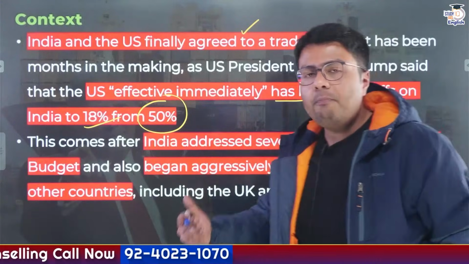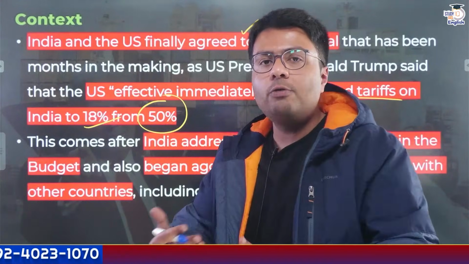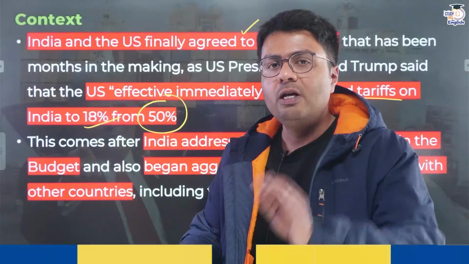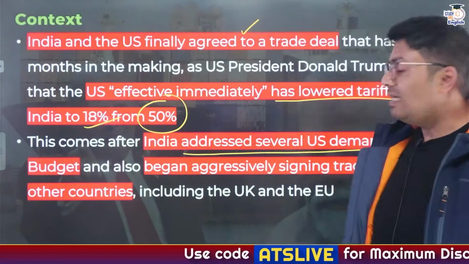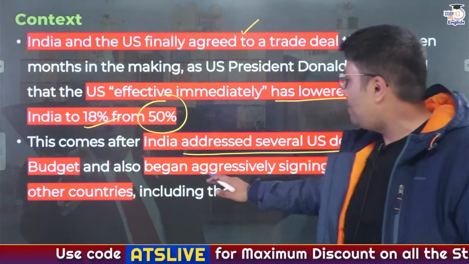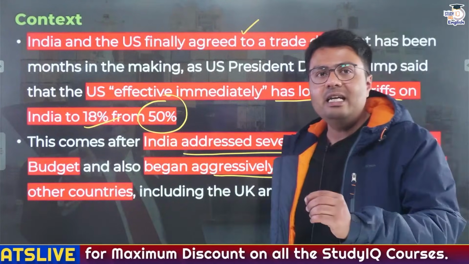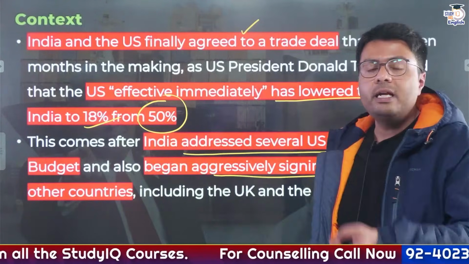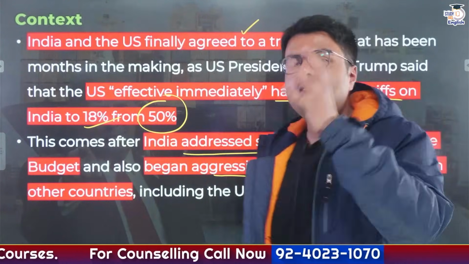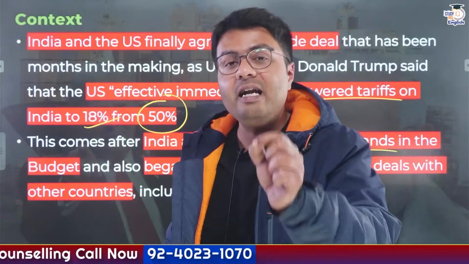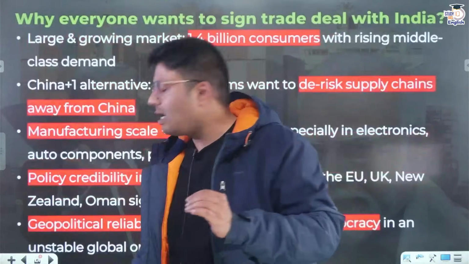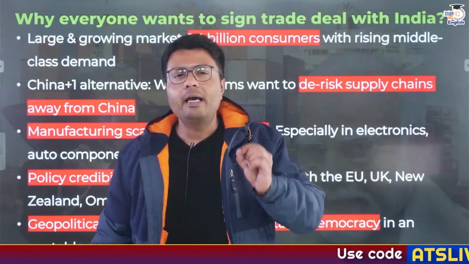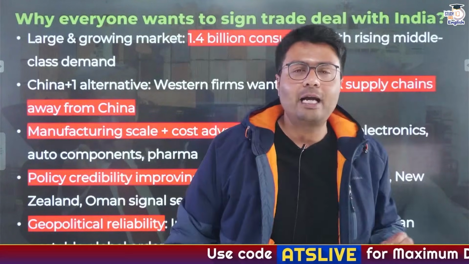Now, this development comes after many back and forth negotiations that happened between these two countries. You need to understand India quietly addressed several of the US demands in the budget, and at the same time it also began aggressively signing trade deals with other countries including the UK, New Zealand, Australia, etc., which in a way pressurized the United States in order to sign a trade deal with India. So let us understand each and every factor in detail, but we'll start by understanding why so many countries are desperate to sign a trade deal with India.